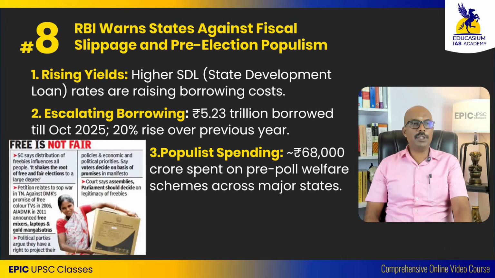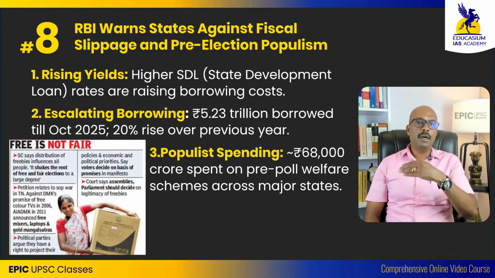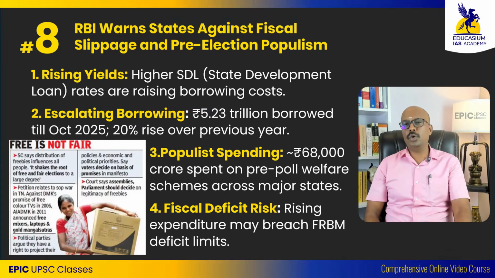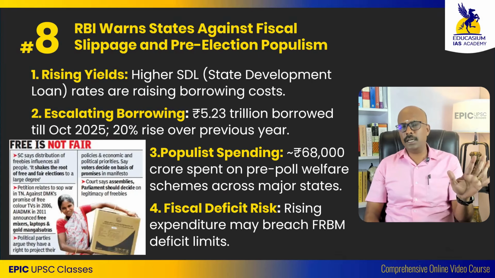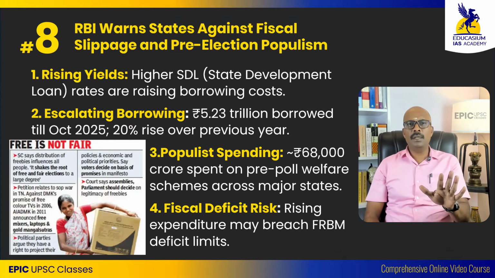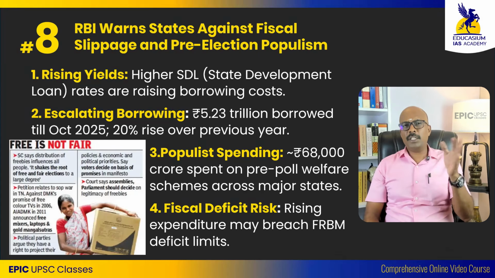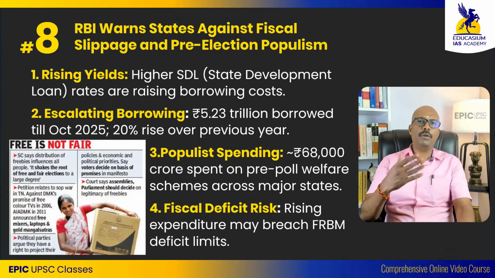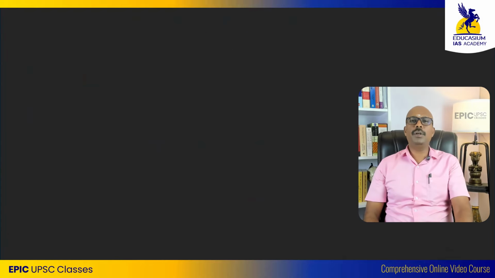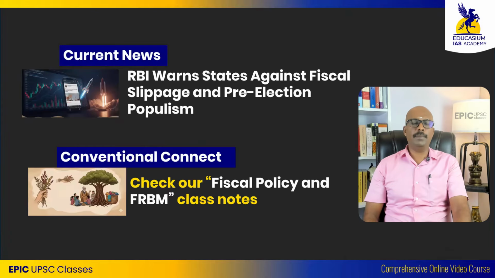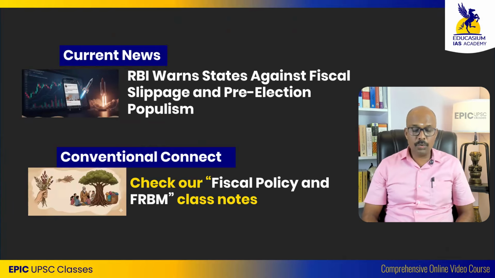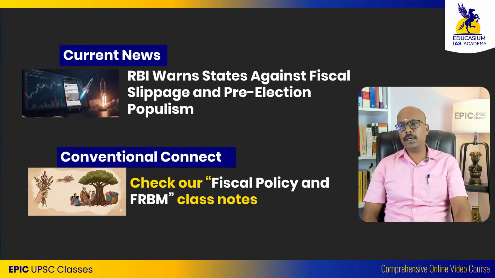And the populist spending has been around 68,000 crores in the pre-poll time period. So RBI is just warning all the state governments, be cautious. Don't just flush away and throw away the money in terms of giving a lot of pre-poll assurances. You have to check these factors in our class notes on fiscal policy and the FRBM Act.